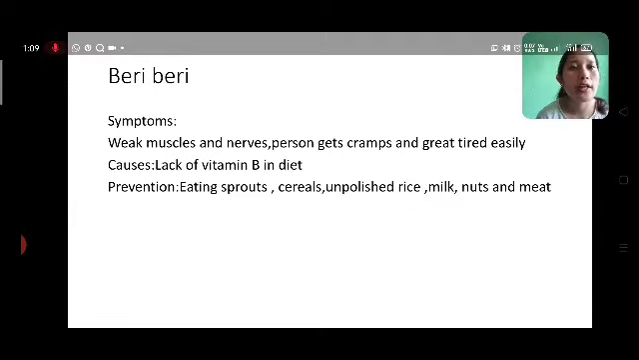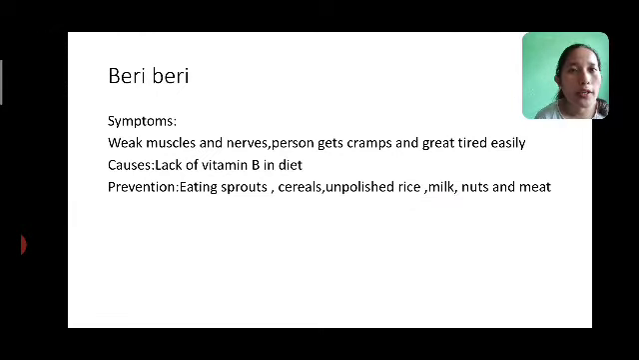Now next one is beriberi, okay. The symptoms are weak muscles and nerves, okay. The person gets cramps and is easily tired, okay. He cannot exercise or walk for a longer period of time, okay. He easily gets cramps, and those are the symptoms.